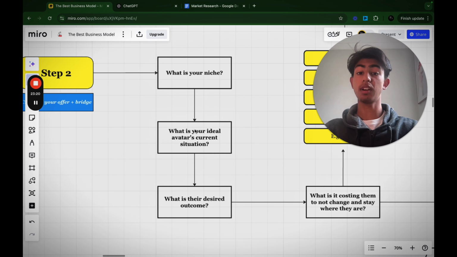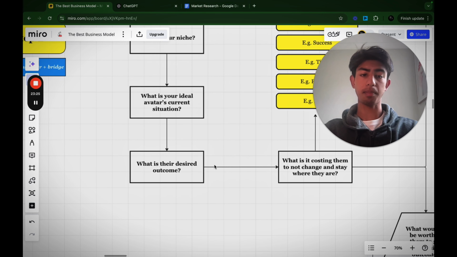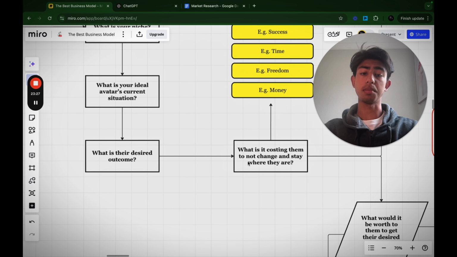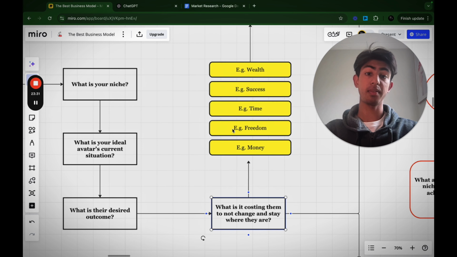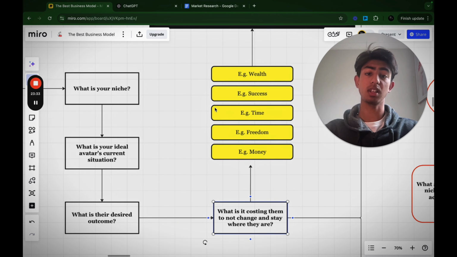Next thing is I want you to write down in one sentence, what's your ideal avatar's current situation? What's their desired outcome? And what is it costing them to not change and stay where they are right now? An example of answering this question is money, freedom, time, success, wealth.